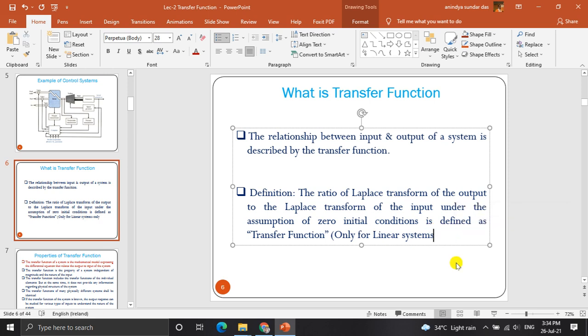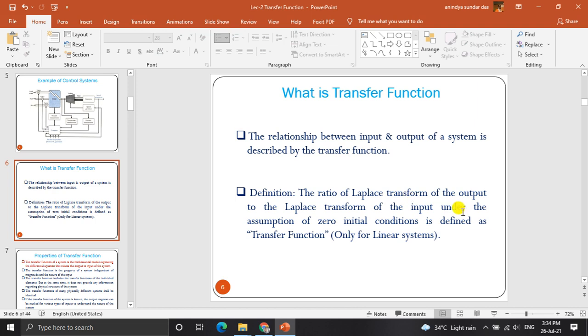So we cannot apply transfer function to non-linear systems because for a non-linear system this zero initial condition is not applicable. So for a non-linear system we have initial conditions. That's why that is a non-linear control system.